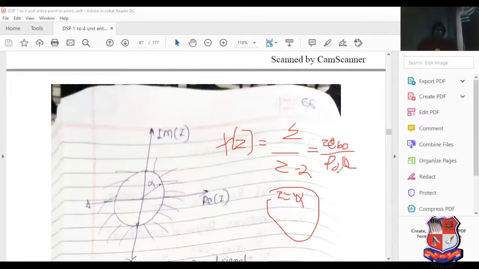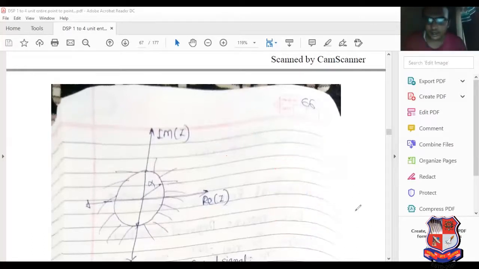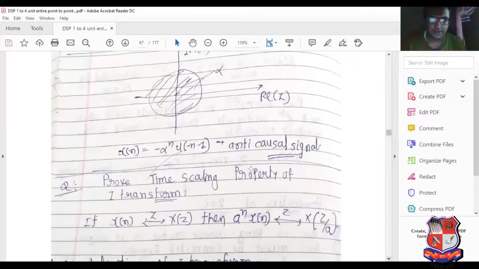So at z equal to alpha, one pole is present. It consists of a causal signal, meaning it contains only positive values and negative values are not present. This is the concept of causal and anti-causal signals. Similarly here, it is known as an anti-causal signal.